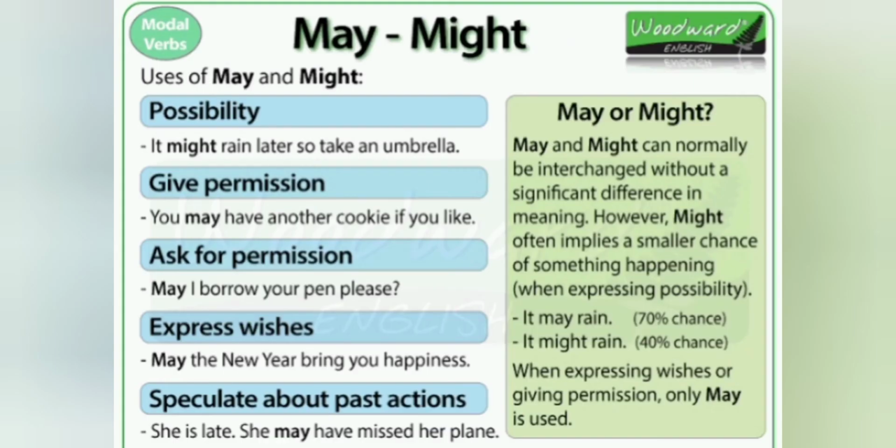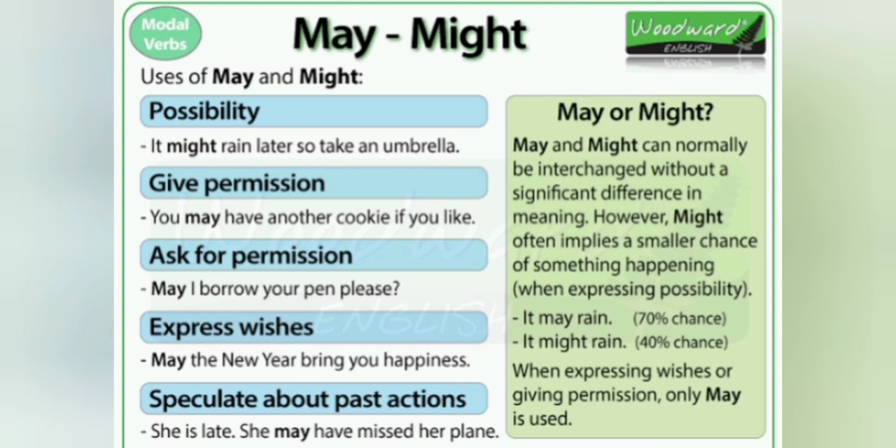Moving on to our next modal verbs, may and might. Now see, what is the difference between may and might? They both are used to express the possibility of something happening. But the modal verb may is believed to express a stronger probability than might. May is also used to ask for permission, and it is more polite than could or can. It is also used for giving permission, for expressing wishes like may God bless you, and to speculate about the past, like maybe this thing has happened.